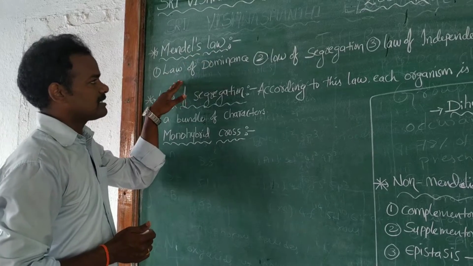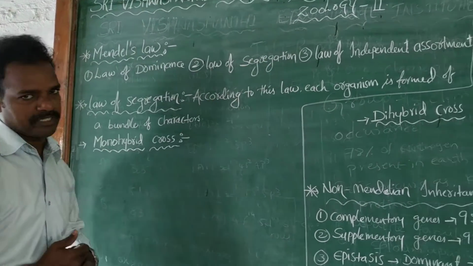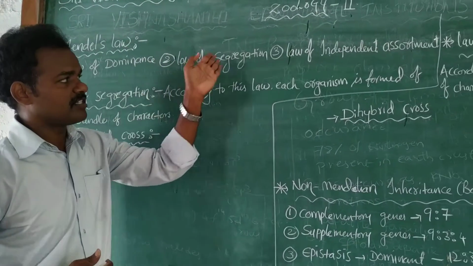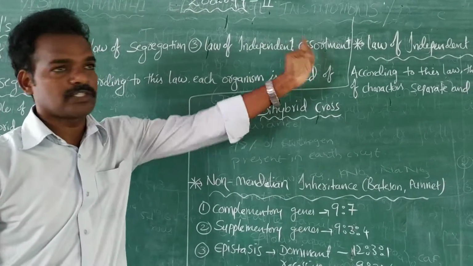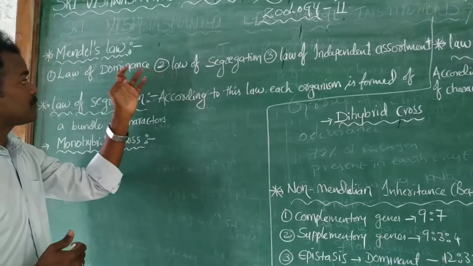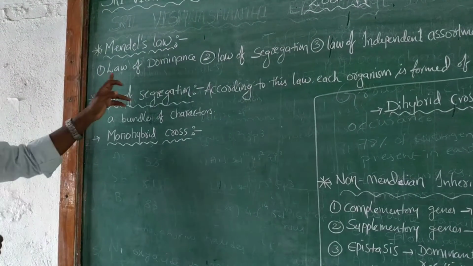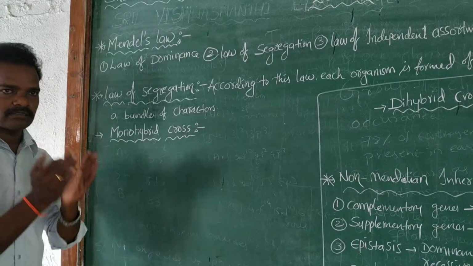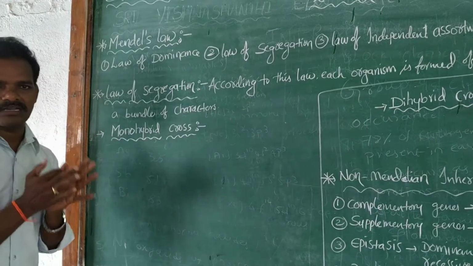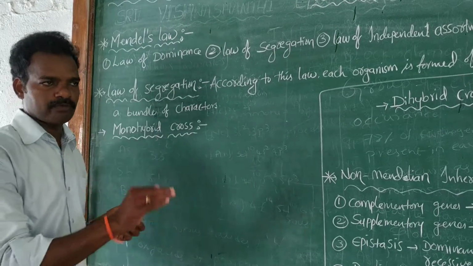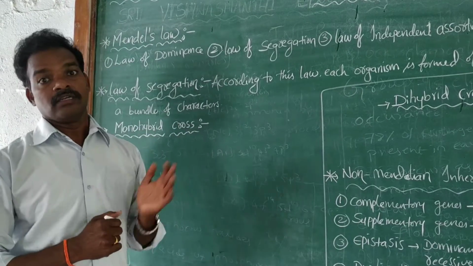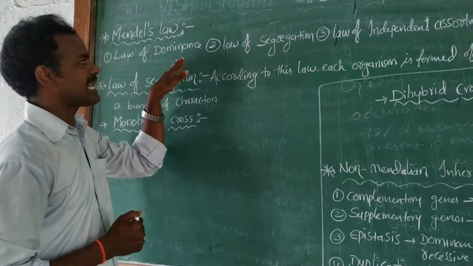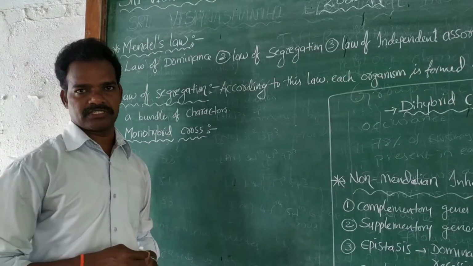In Mendelian laws, there are three types: the law of dominance, the law of segregation, and the law of independent assortment. The first one, the law of dominance: in the characters, the dominant characters are always dominant over the recessive characters. That is the first law of Mendel. But some characters are not repeated in the next generations.